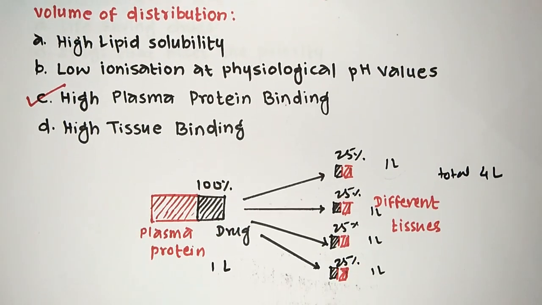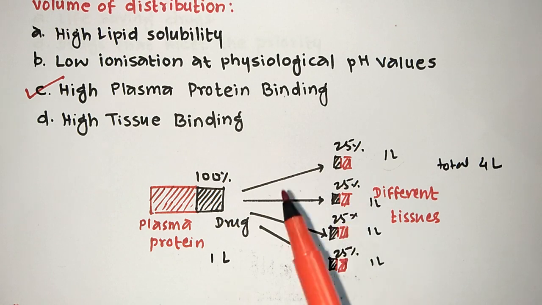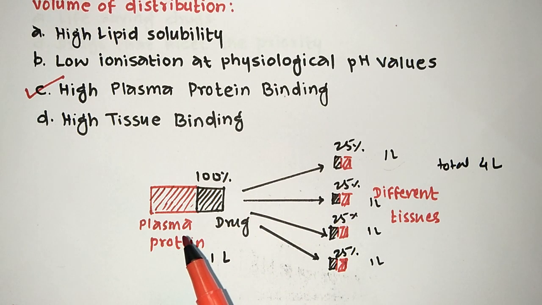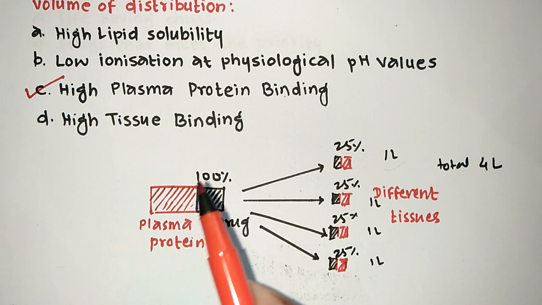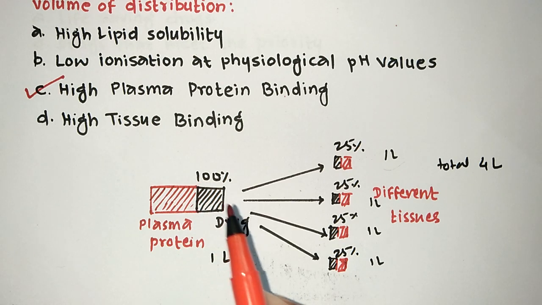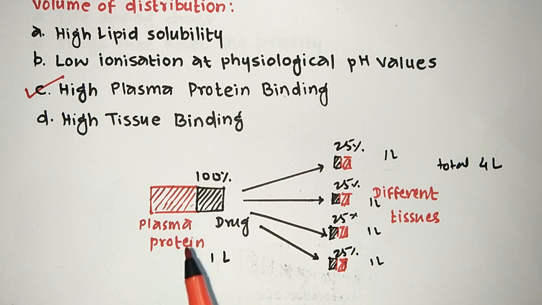So after that we are going to answer this question. Let us see here plasma protein in our vascular fluid. There are plasma proteins, and if we administer the drug, then 100% of the drug is attached to the plasma protein. It will bind to the plasma protein.